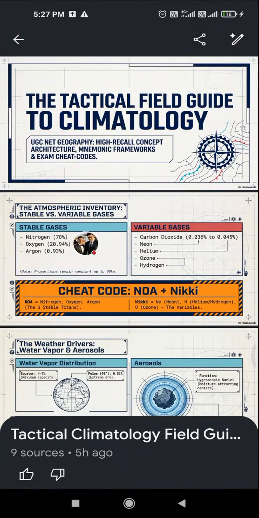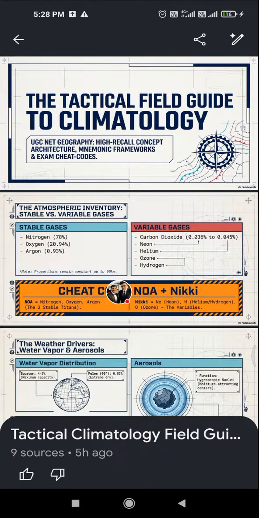Nitrogen 78%, oxygen 20.94%, argon 0.93%. The proportions remain constant up to 90 kilometers. Variable gases: carbon dioxide 0.036 to 0.045%, neon, helium, ozone, and hydrogen.